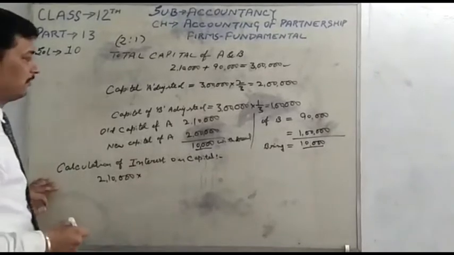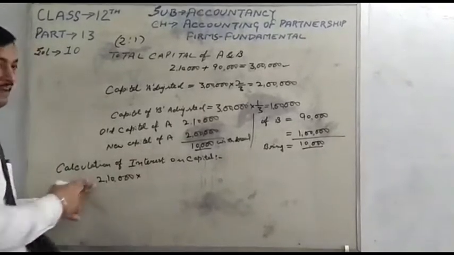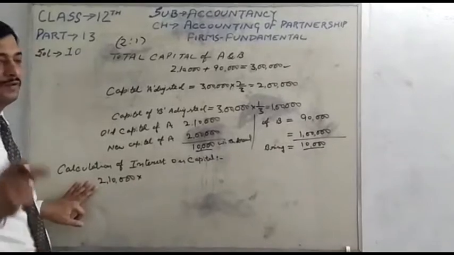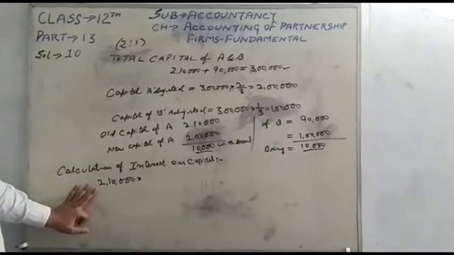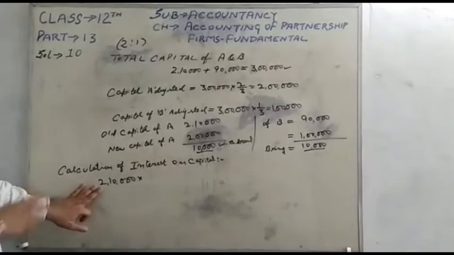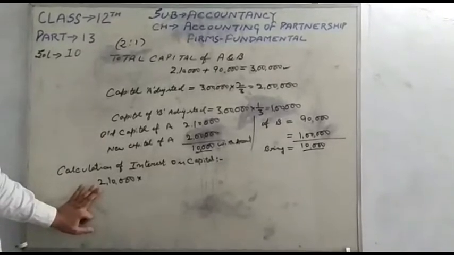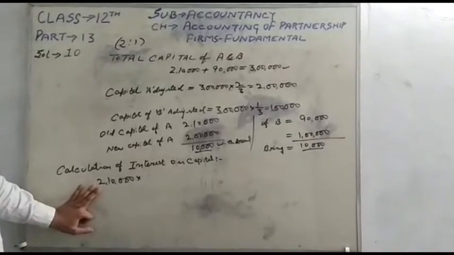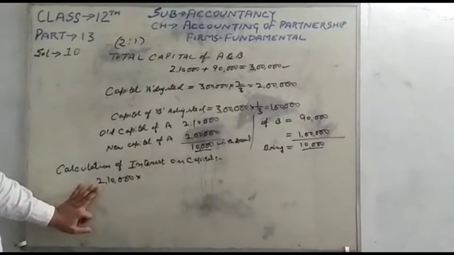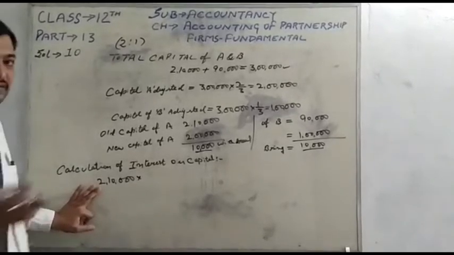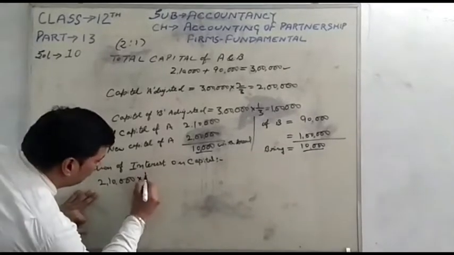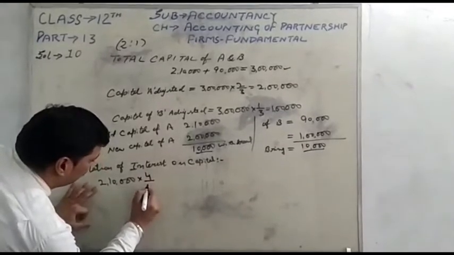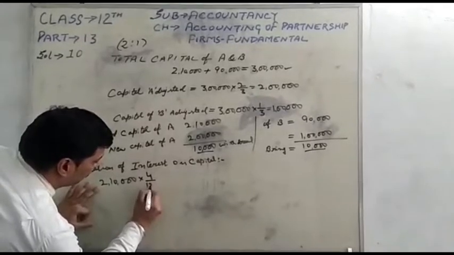Percentage is given in the question, and we will apply the time period as per the question, question number second or question number third. Here, solve for the old capital of 2,10,000. The capital was set on 1st August, which means April, May, June, July. For these 4 months, the capital will be the same, 2,10,000, for 4 months.